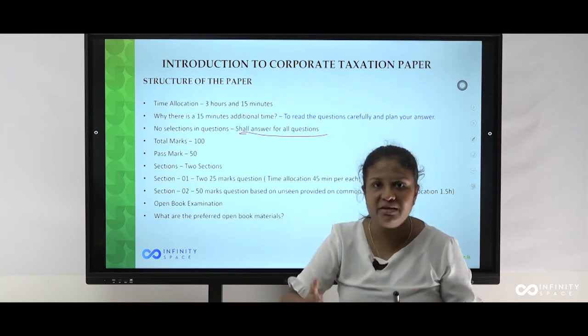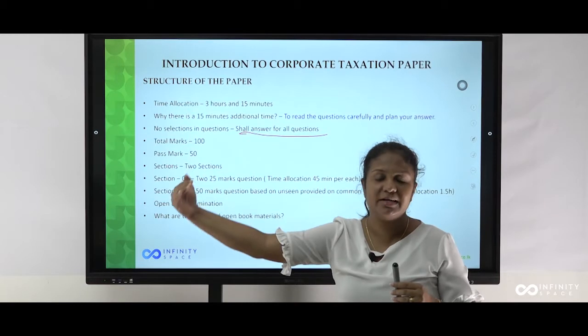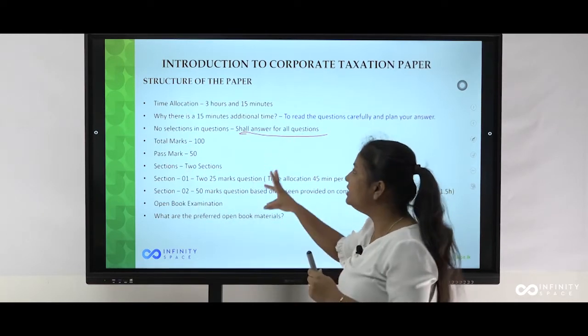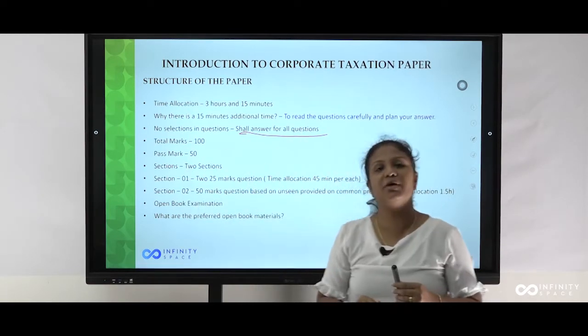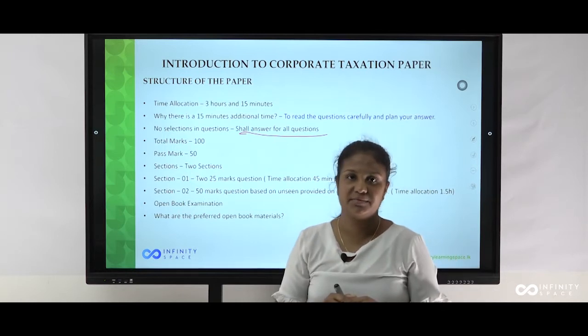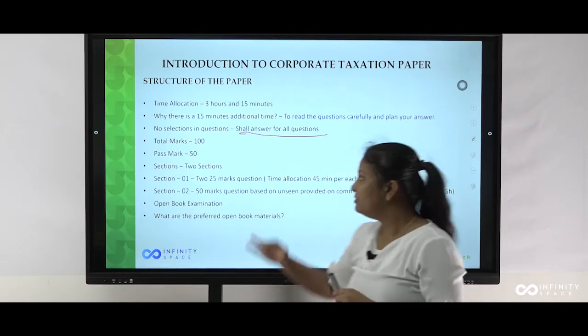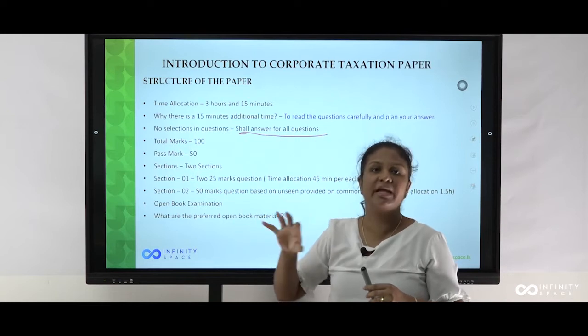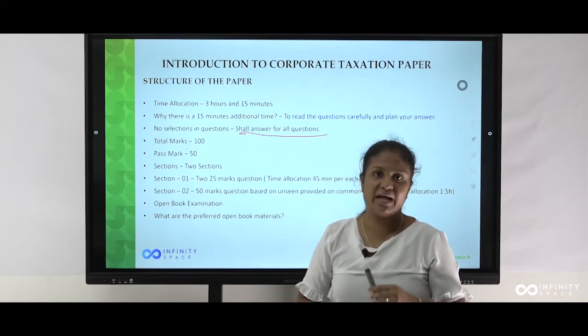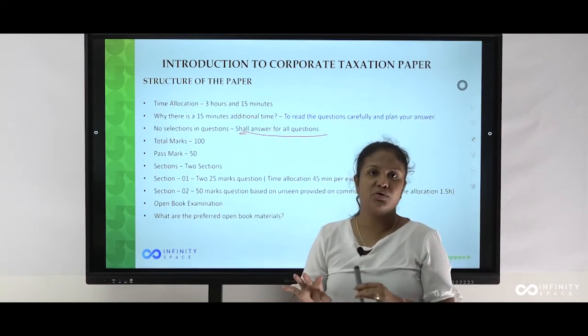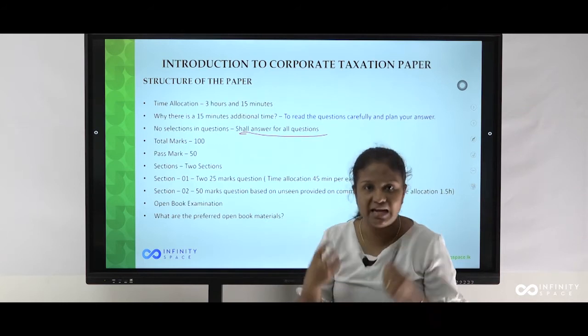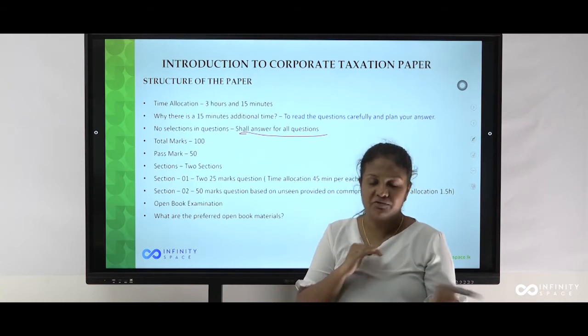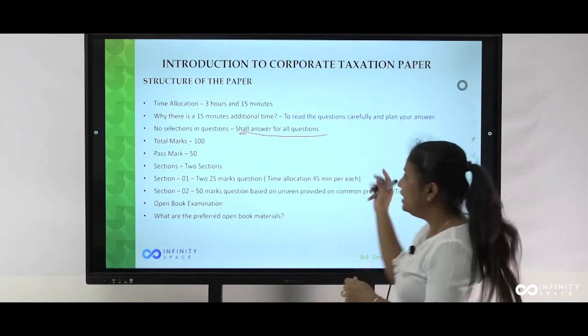Then the remaining 1 hour and 30 minutes should be allocated to the 50 marks question based on your unseen. That plan should be in your mind. Without that plan, don't go for the examination. Plan it and go. Then definitely you can pass.